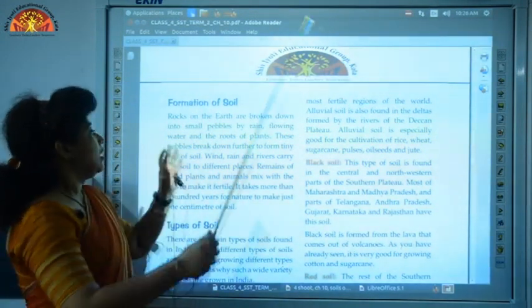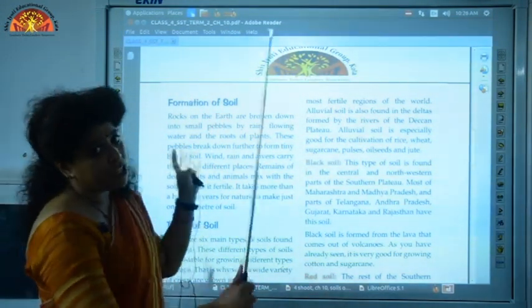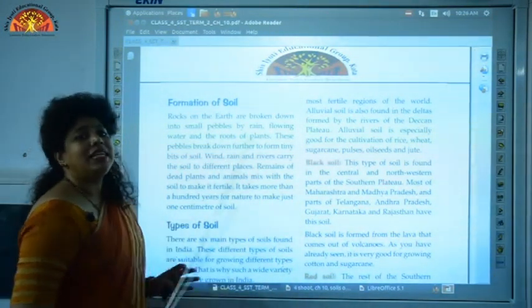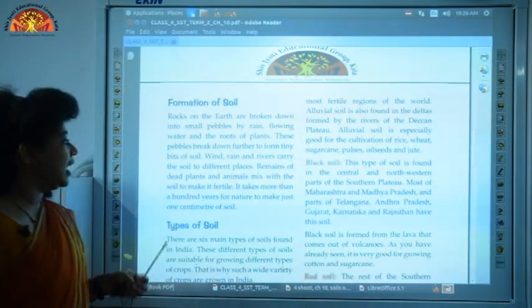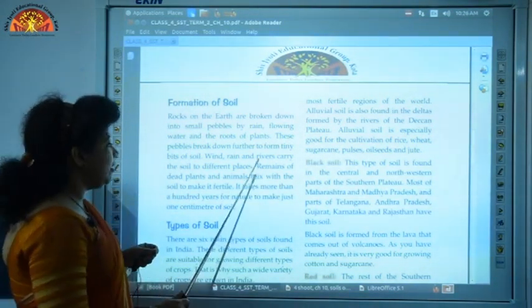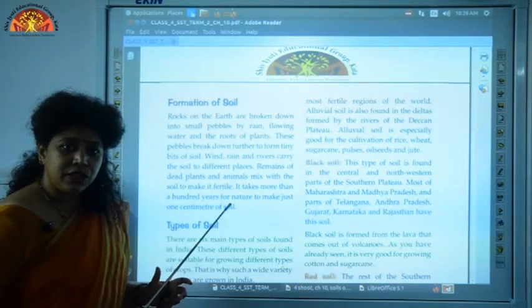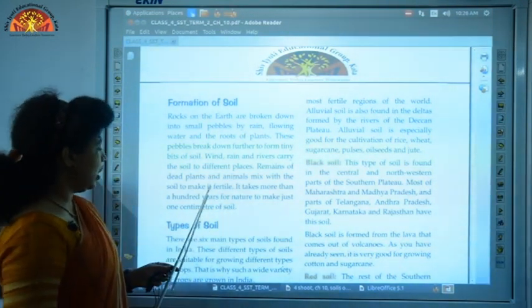So first big rocks, then medium sized pebbles, and then tiny bits of soil.